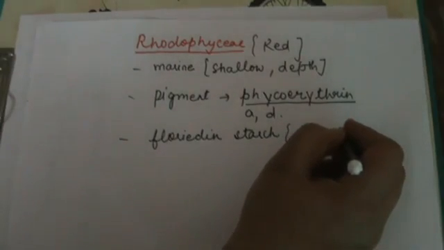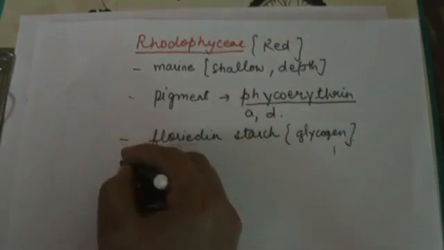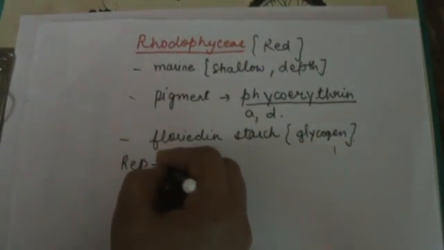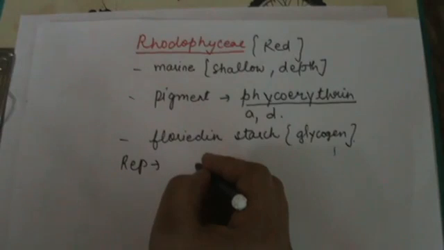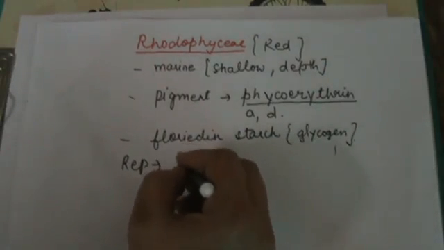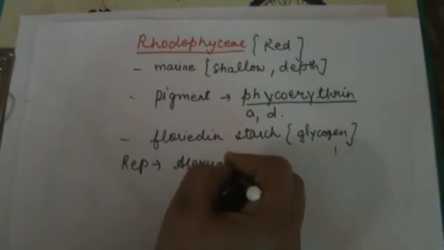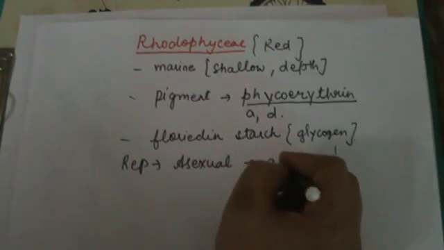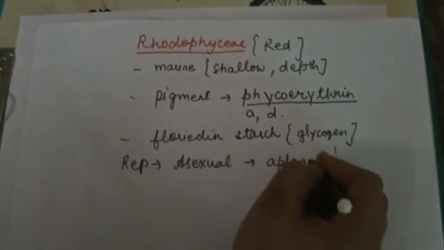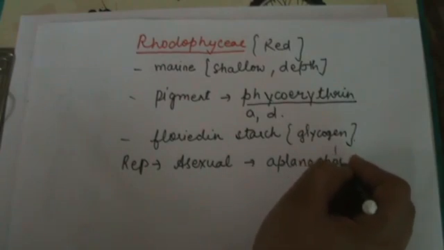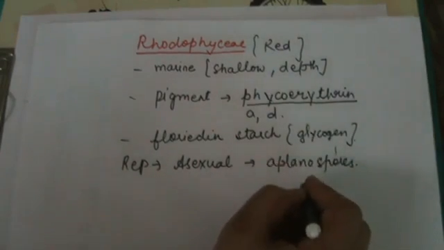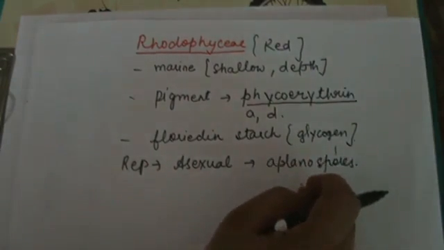Next, students, reproduction. Vegetative propagation is by fragmentation. The asexual method is a little bit different: it occurs by the formation of aplanospores, not by zoospores. Aplanospores are those spores that do not move from one place to another, means non-motile spores.